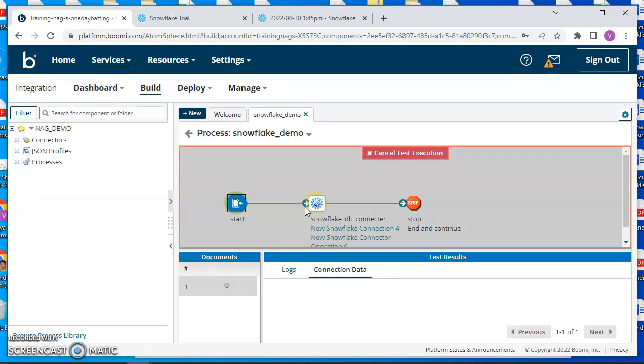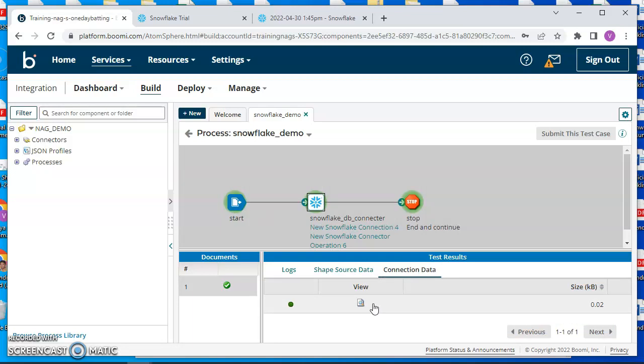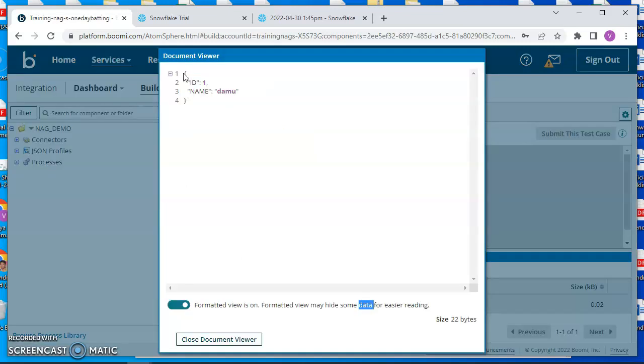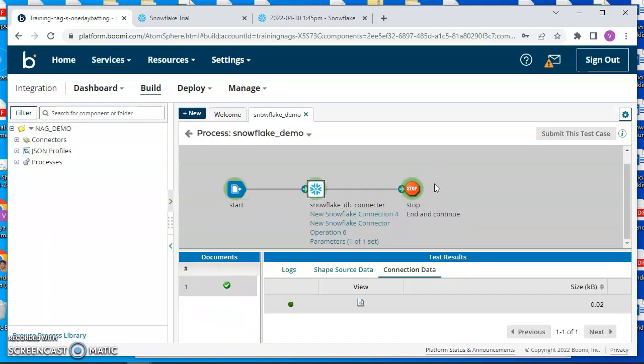The process is running. It's in the Snowflake connector, connected to Snowflake and got the data. Click on this step and check here. Now you can see the record with the name DOM. So it's very simple to connect a Snowflake database using Boomi.